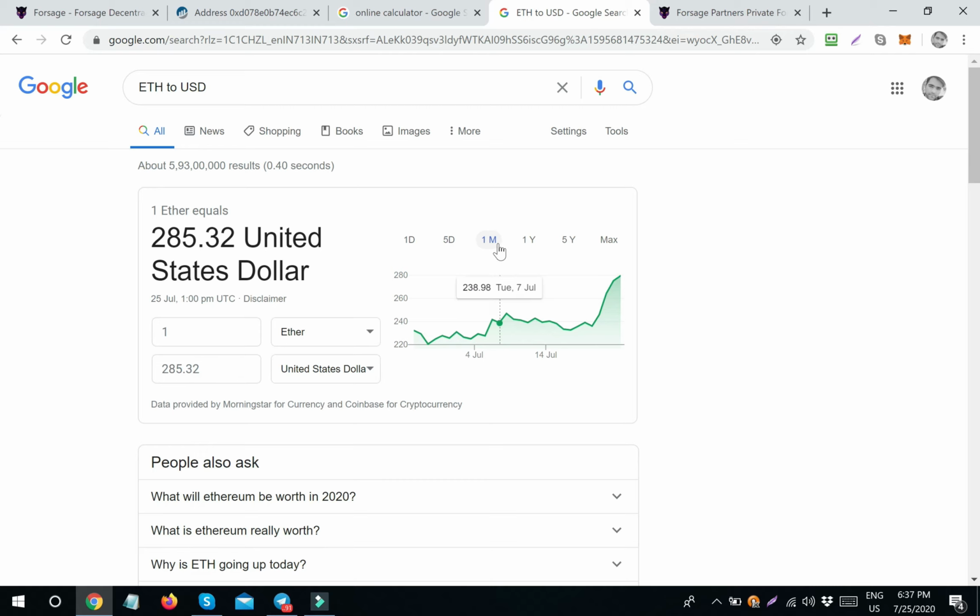One more thing: if we click on the 1-month status of Ethereum, you can see it went up from $220 to this. The gap is huge, about a 20% increase in the last month, and a lot of it just in 7 days.